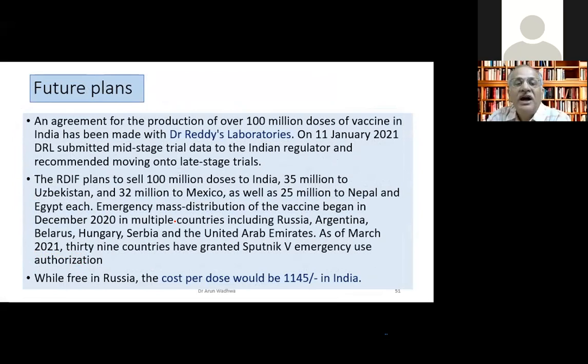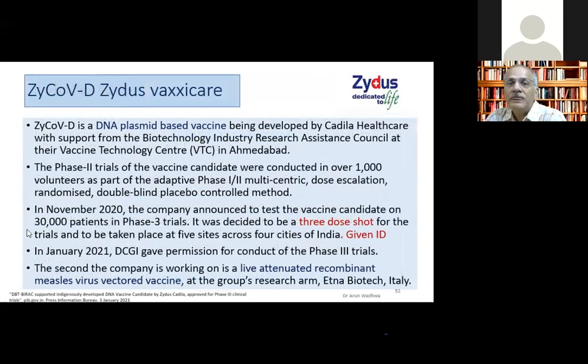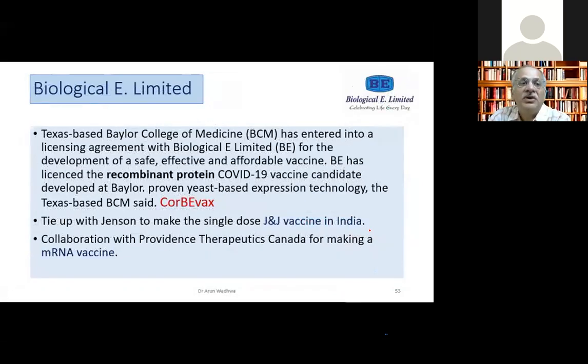Russia, lots of places. And in India, it will be costing us 1145 rupees in the private hospitals. The next vaccine which we can expect in our country is the DNA plasmid vaccine, which is made by Zydus. It will be a 3-dose shot, and will be given intradermal. So this is an important differentiating point we must remember. The Zydus is also working on another live attenuated recombinant measles virus vaccine. It is being done in their Italy plant, but we have no further details. But this 3-dose intradermal vaccine might be there in September, October.